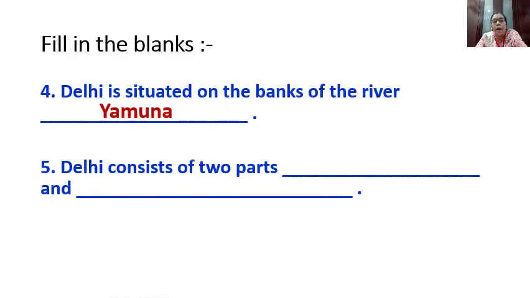Which are the two parts? Yes, one part is old and another part is new, right? So the old part is called Old Delhi and the new part built by the British is called New Delhi. Followed? Old Delhi and New Delhi.